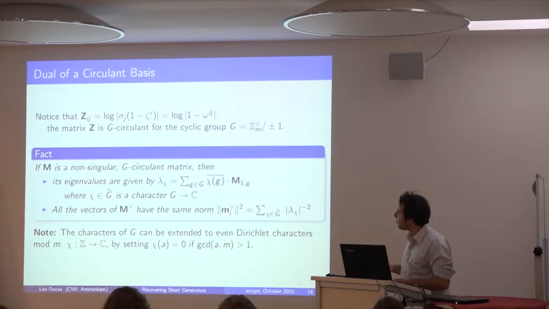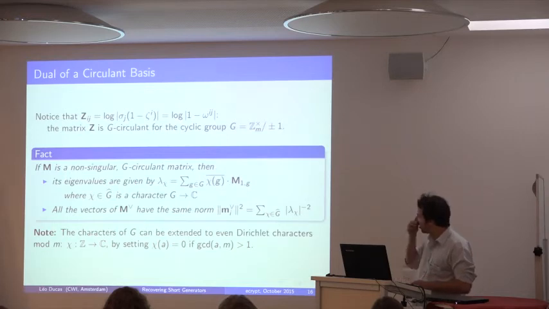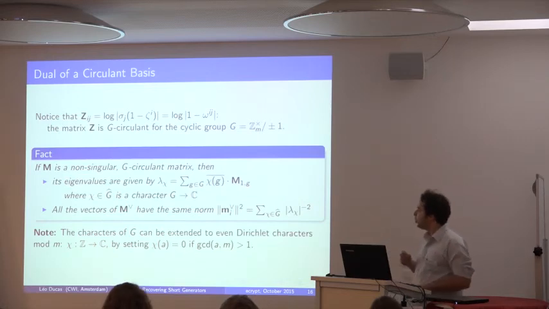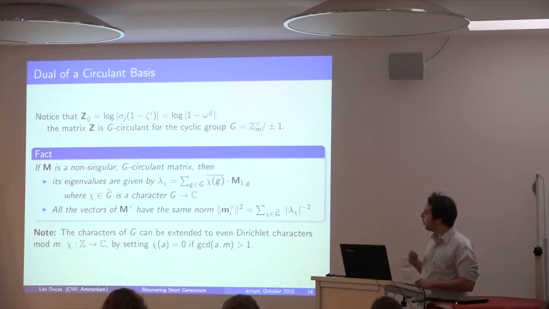And it's going to be useful to speak about it that way very soon. So K is a character, that's a multiplicative morphism from the group G to the complex numbers. And then your eigenvalues are given by this formula: lambda equals the sum over g of the coefficient of the first line times the conjugate of the character at g. And also, if the matrix is circulant, its dual will all have the same norm, and you can compute the norm of this dual as the sum of all the inverse squares of those eigenvalues. So that's our task. What we want to compute in the end is those norms. We want to prove that this value is not too large. Okay?